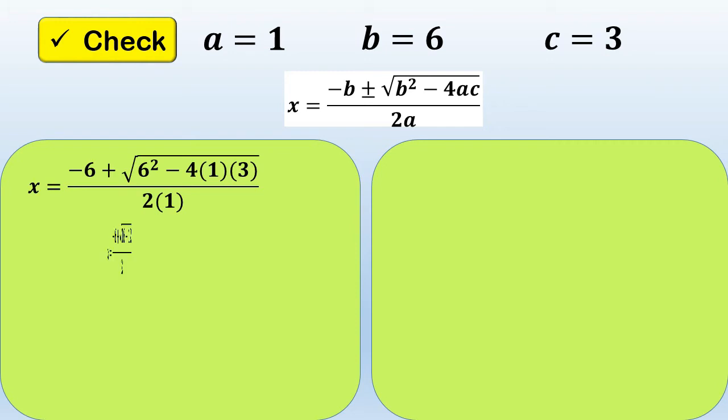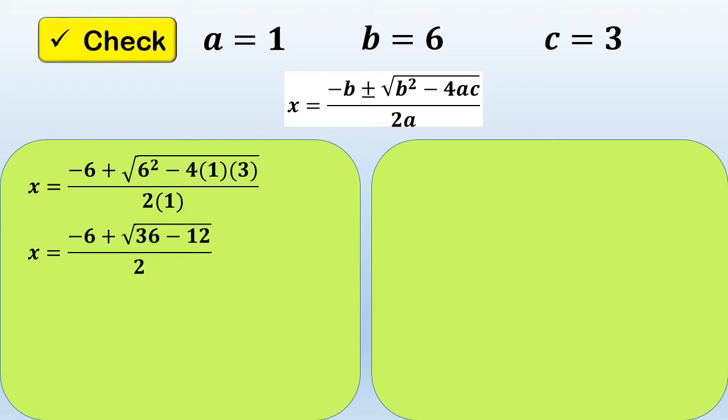So, x is equal to negative 6 plus, simplify 6 squared is equal to 36, minus 4 times 1 times 3, it is equal to 12. 2 times 1 is equal to 2. Okay, so we have now negative 6 plus square root of 36 minus 12 over 2.